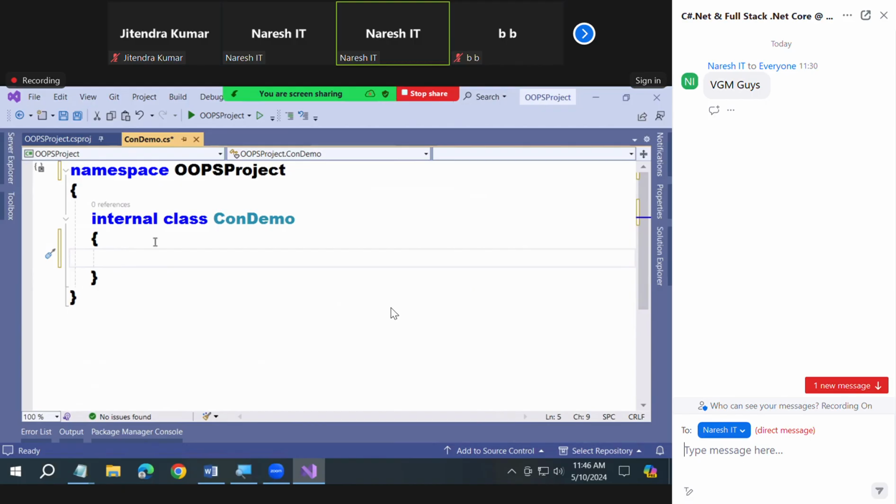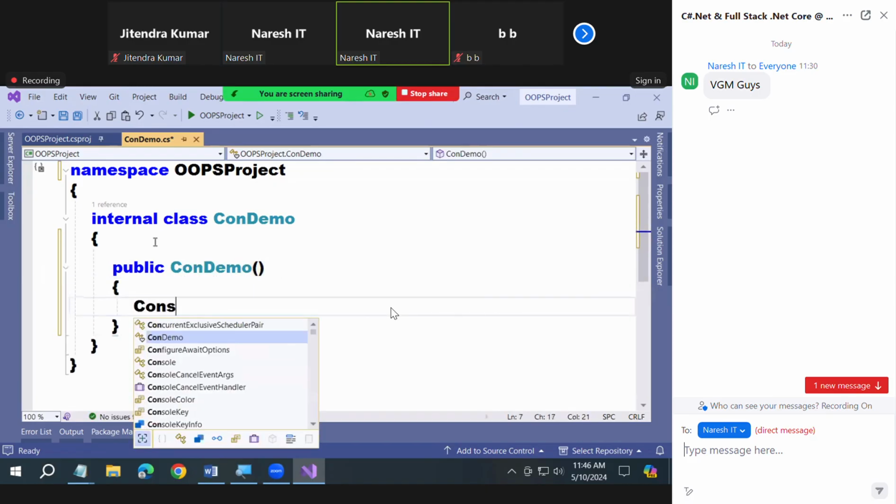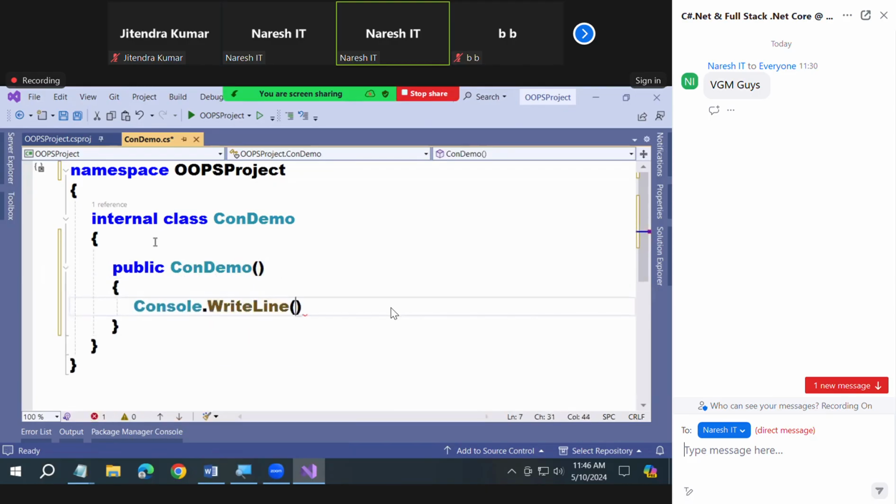Now look at this. What I wanted to do is, I want to define a constructor explicitly under this class now. Are you clear? That's my requirement. An explicit constructor I want to define under this class. Okay, so look at this, all of you. Public condemo, Console dot WriteLine, constructor is called.